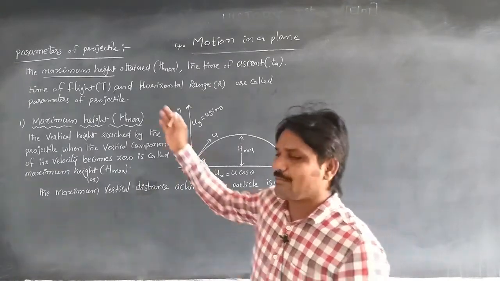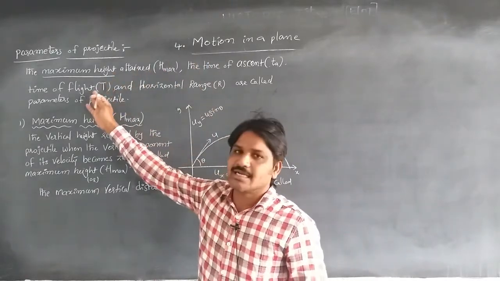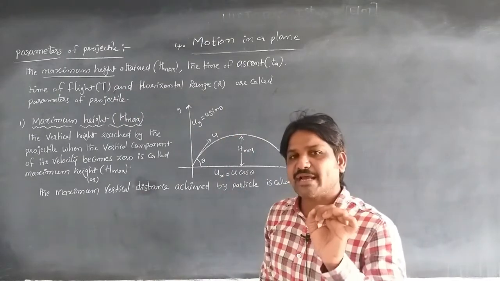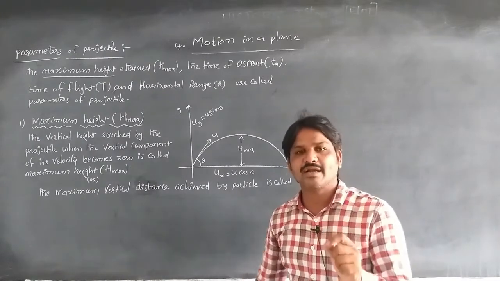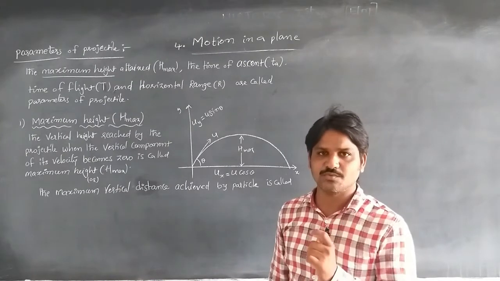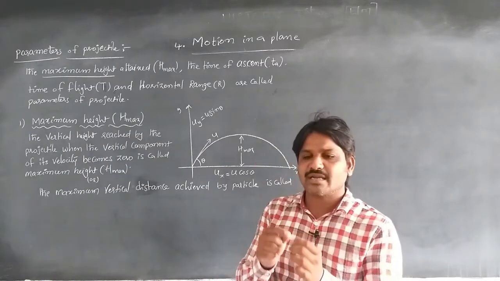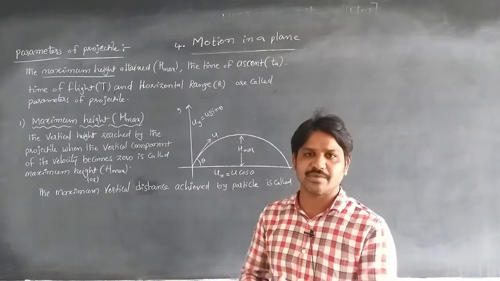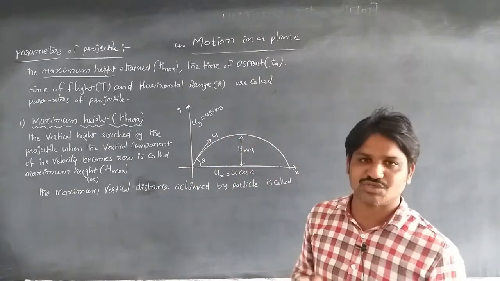So the maximum height attained, the time of ascent, the time of flight, and the horizontal range are called the parameters of a projectile. Once again, when the body is projected at some angle theta with the horizontal with initial velocity u, whatever values we can get or measure are the parameters of that motion. Here the body is in projectile motion.